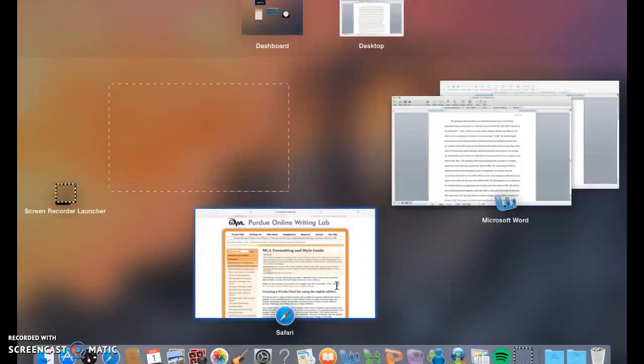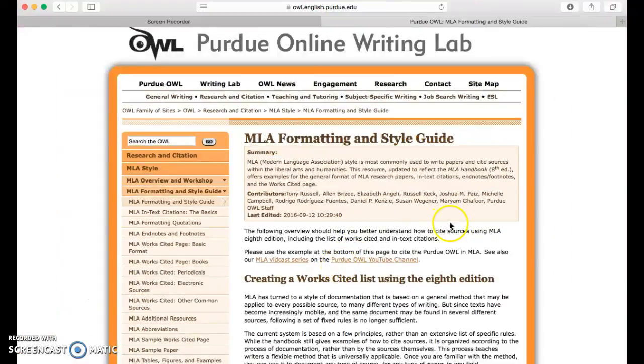Here's a helpful website for MLA citations. OWL at Purdue has examples of both in-text and works cited pages and how they should look and be used anytime for any paper. For example,